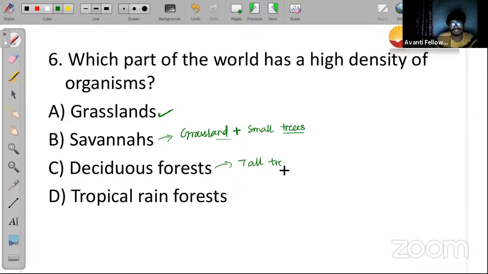यहाँ पे भी population present होगा. But the tropical rainforest is the forest where environmental condition is very much favorable. Environmental condition is temperature and everything, right? Environmental condition is very much favorable here. Temperature and everything will be very much favorable, and that's why in the tropical rainforest, higher density of organism is seen. Option D will be the correct answer.